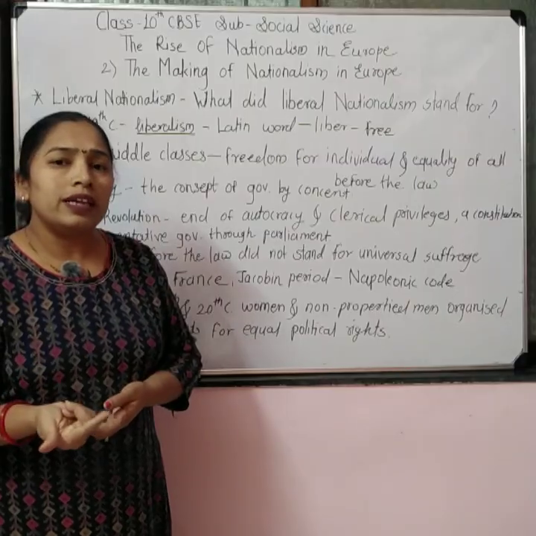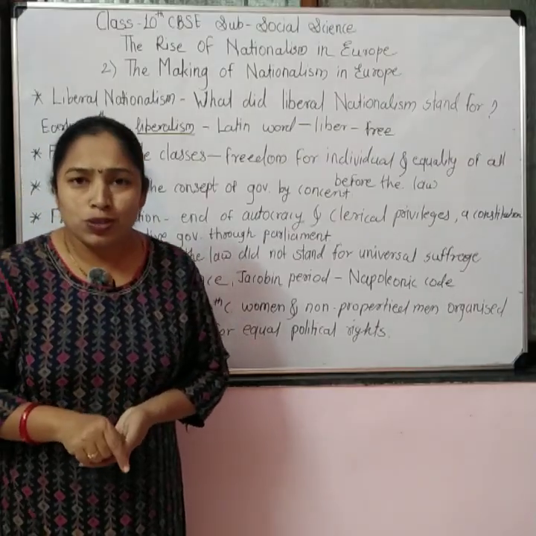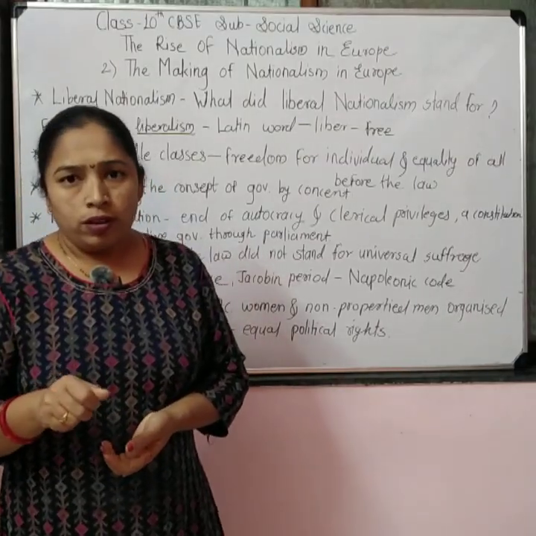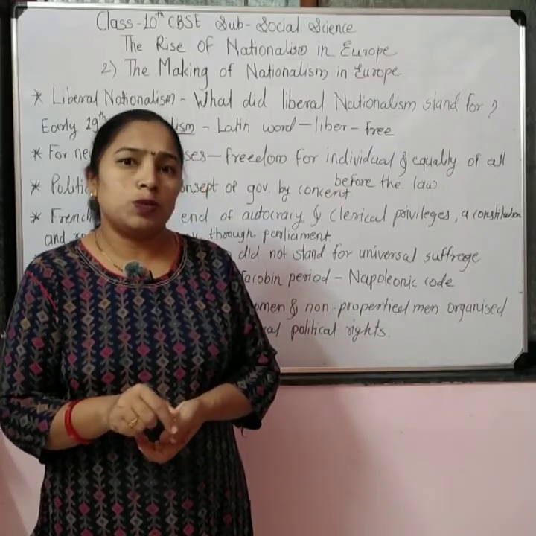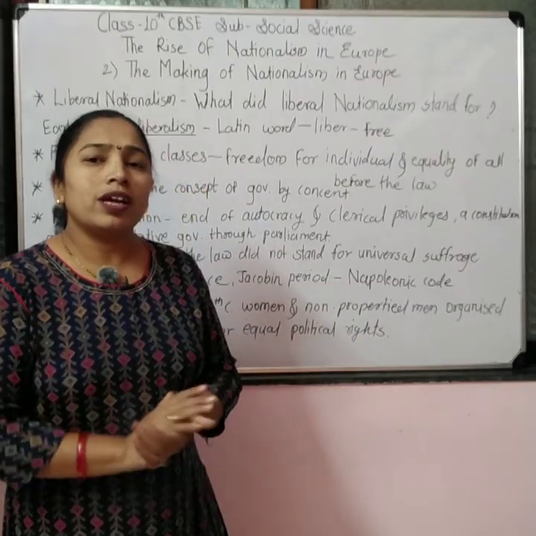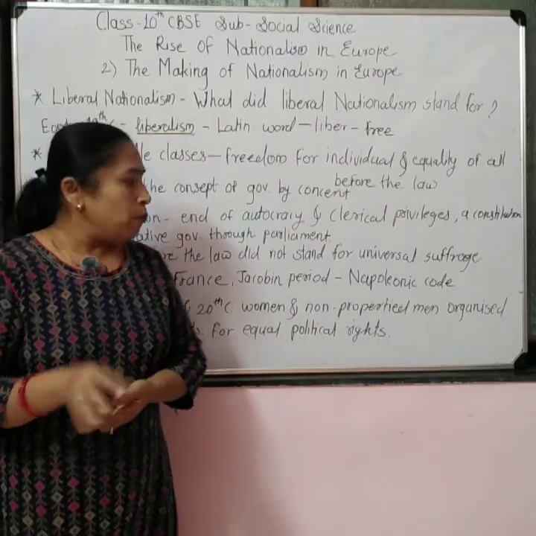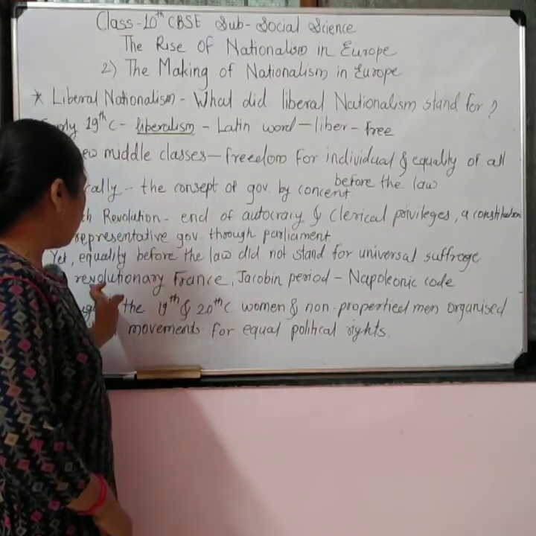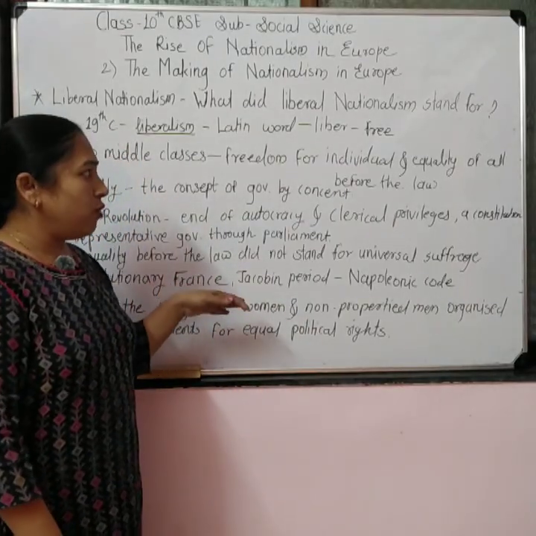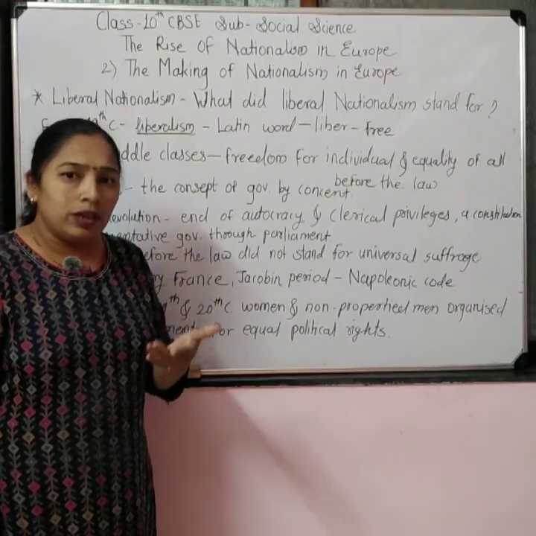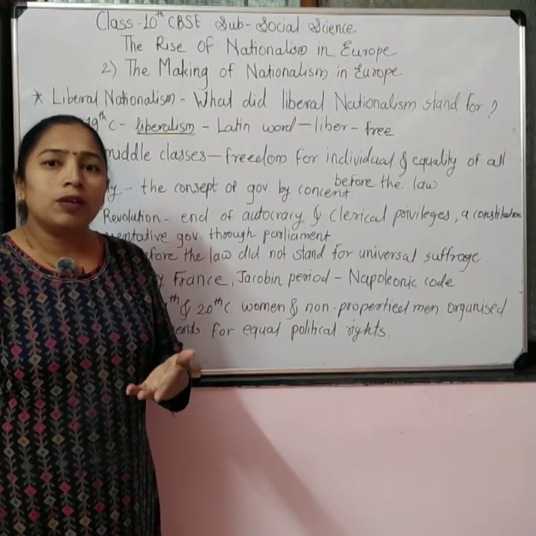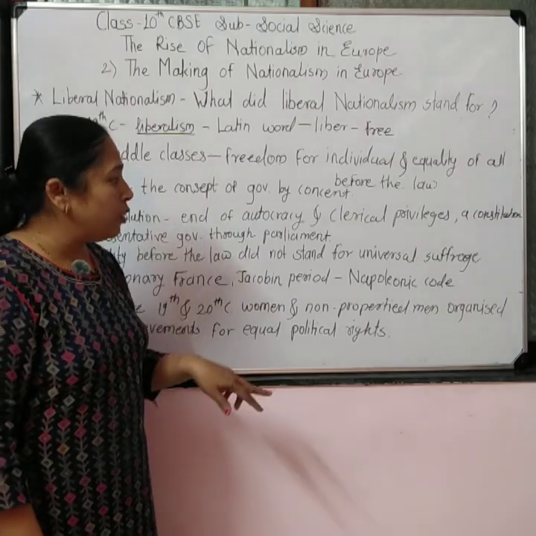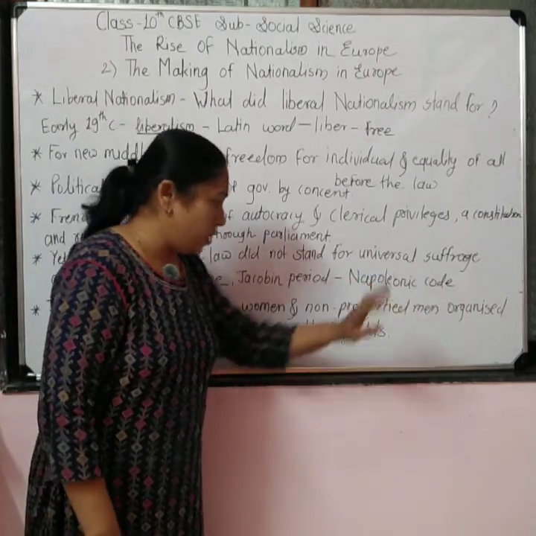Women were not only denied the right to vote, they were also denied a claim to their father's property and the husband's property. So they were completely considered passive citizens. It was the period of revolutionary France where people believed in liberalism, believed in equality before the law, but did not believe in universal suffrage.